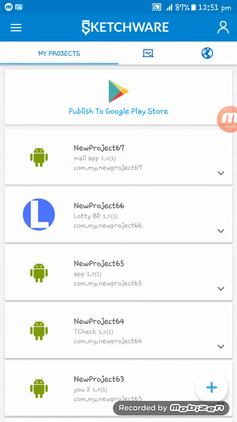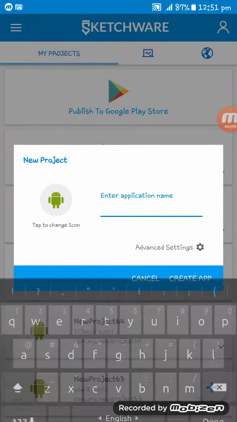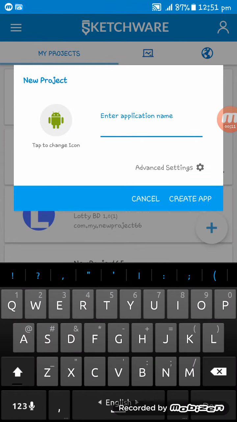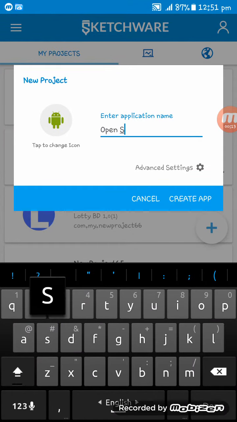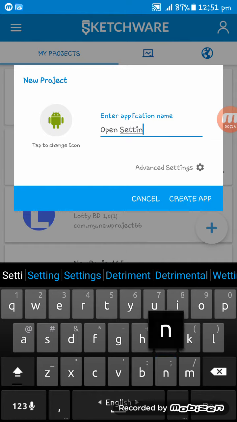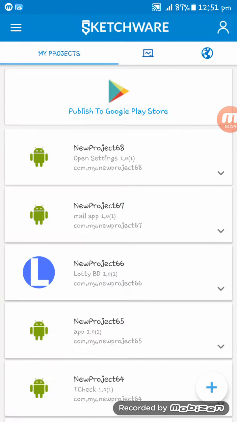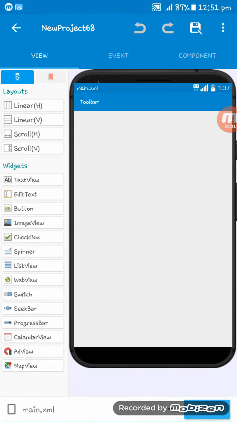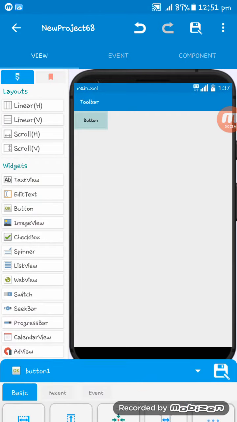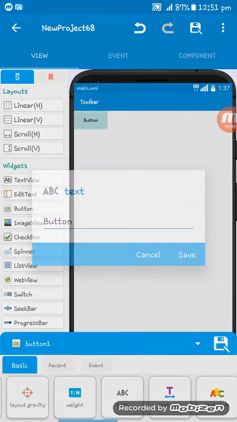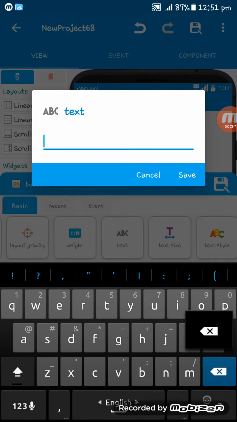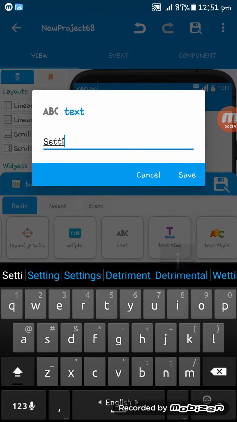In this tutorial I am going to show you how to open settings by app on click in Sketchware. So at first I am creating an app named Open Settings. Here you go. Now here I am setting a button and naming it Settings.